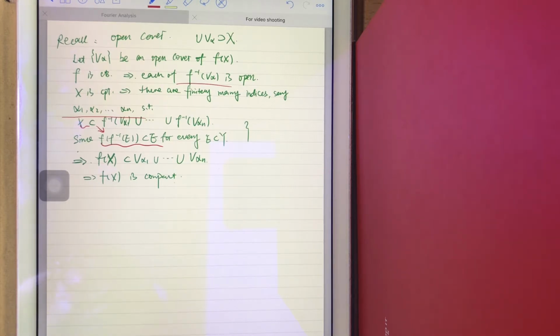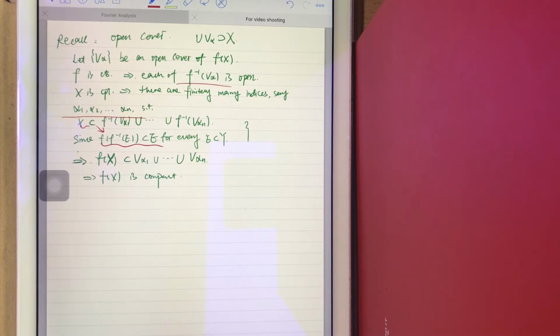So generally, for every E in Y, if you first take the inverse of f of E and take the mapping again, then f of f inverse of E is also contained in E, right?